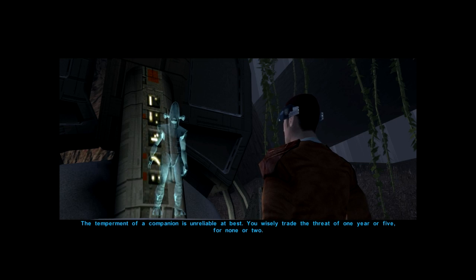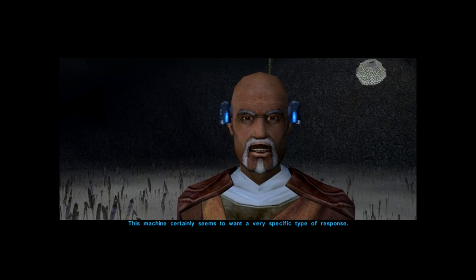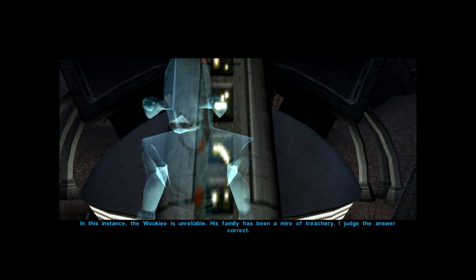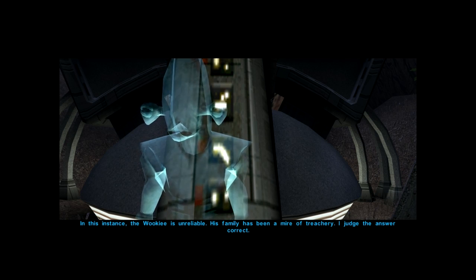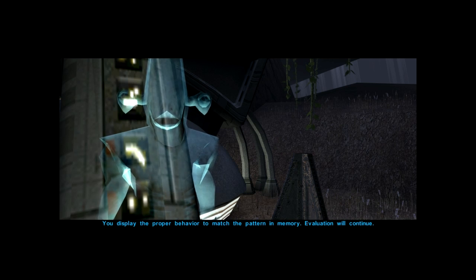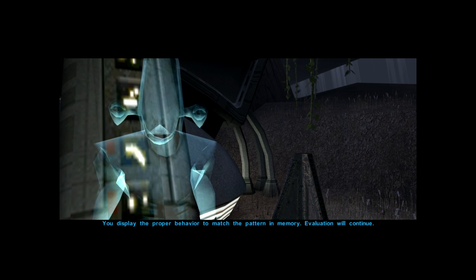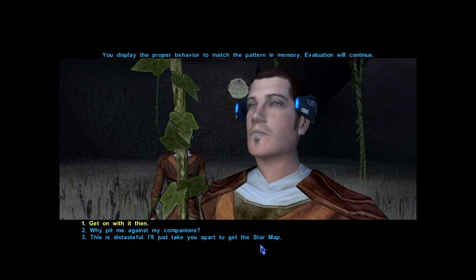The temperament of a companion is unreliable at best. You wisely trade the threat of 1 year or 5 for none or 2. This machine certainly seems to want a very specific type of response. In this instance, the Wookiee is unreliable. His family has been a mire of treachery. I judge the answer correct. Yay! You display the proper behavior to match the pattern in memory. Evaluation will continue. Carry on.